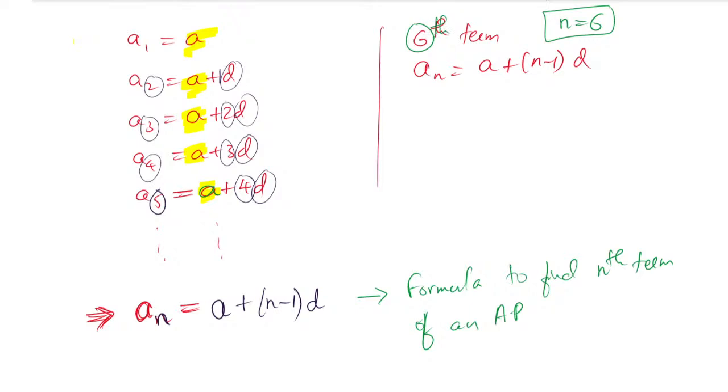So substitute 6 everywhere you find the n value. So a6 is equal to a plus 6 minus 1 into d. The d value keep as it is, not a problem. A as it is, and 6 minus 1 is how much? 5, so 5d. See here, we got the formula: a6 is equal to a plus 5d.